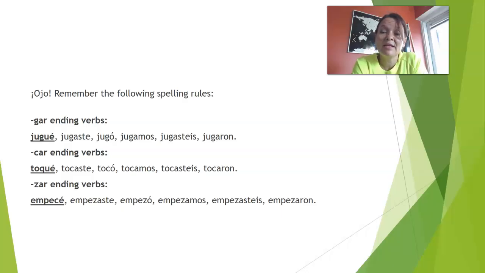Okay, and then -zar ending verbs, for example, empezar or comenzar, empecé. In the first person, we have C-E, not Z-E. Okay? Empecé. Perfecto. You need to remember this.